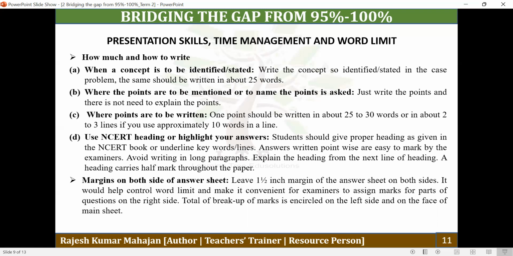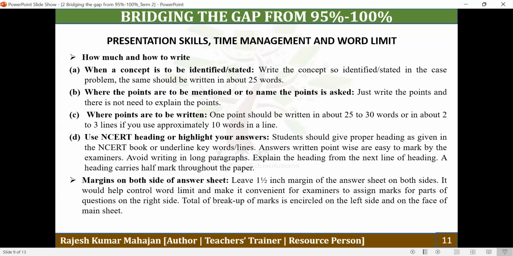Now, margins on both sides of the answer sheet. The left side margin is already printed on the CBSE answer sheet. You have already been attempting the papers. So during the 15 minutes, at 10 o'clock, whenever you are given the answer sheet, during that time you can simply draw a line on the right hand side. So a 1.5 inch margin should be drawn on the right hand side. So what's the benefit of it?